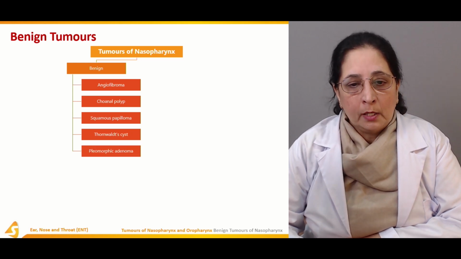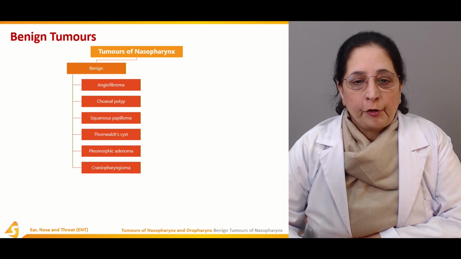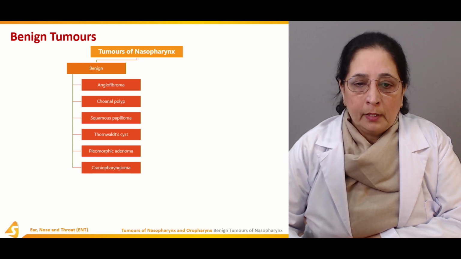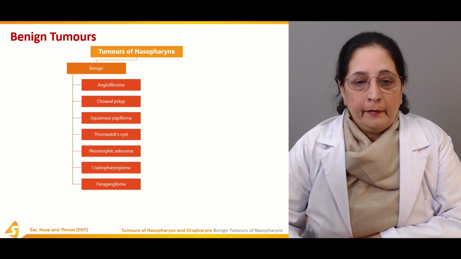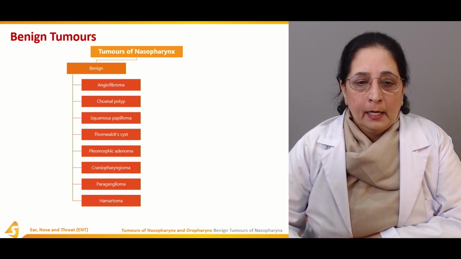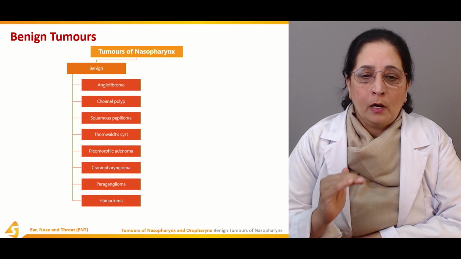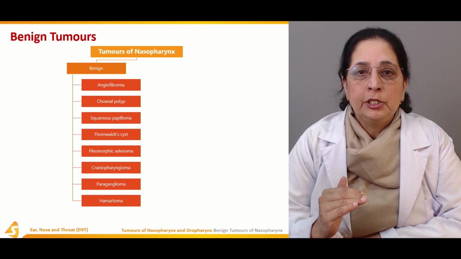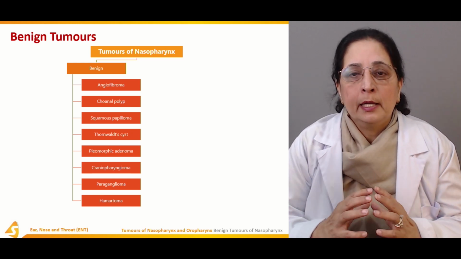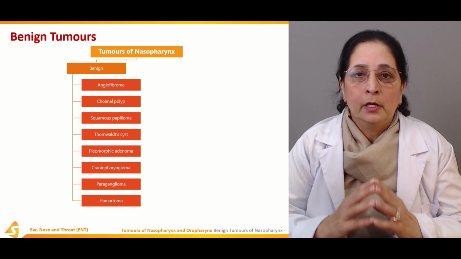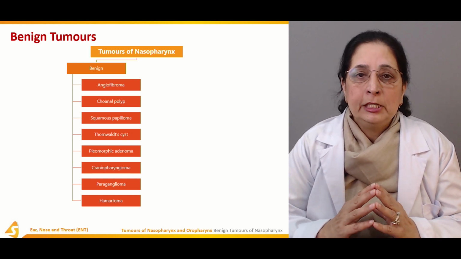Thorn-walled cysts, pleomorphic adenoma, craniopharyngioma, paraganglioma, hematoma. All these are benign tumors, and wherever you see the word oma, that's a tumor.